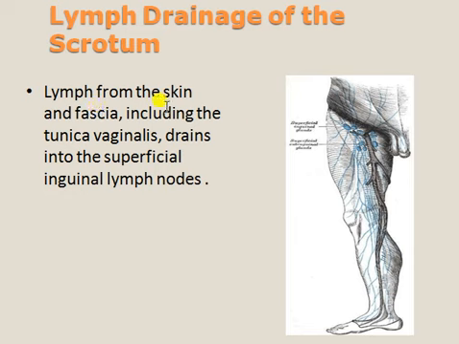Lymph drainage. Lymph from the skin and fascia, including the tunica vaginalis, drains into the superficial lymph nodes. We already discussed that the skin is present and tunica vaginalis is present. So through the skin and tunica vaginalis, the lymph will drain into the lymph nodes.